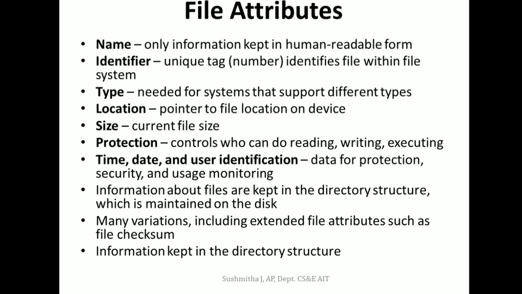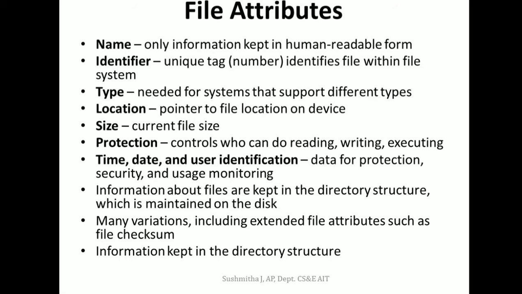Now, what is the type? There are different types of the file. It could be a .c, .txt, .obj. So that defines the type of the file. There are different types of file that are supported. And the next thing that we have, the location. It is a pointer to locate the file on the device.